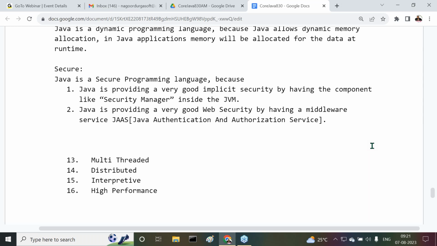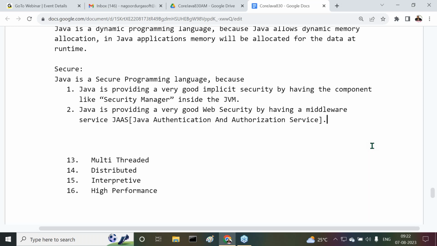So in web applications, the total security is going on with authentication and authorization. In web application security, in the sense, authentication and authorization. Both are provided by Java in the form of a separate service, in the form of a middleware service. That middleware service is JAAS, Java Authentication and Authorization Service. Because of Java authentication and authorization only, Java is providing very good web security.